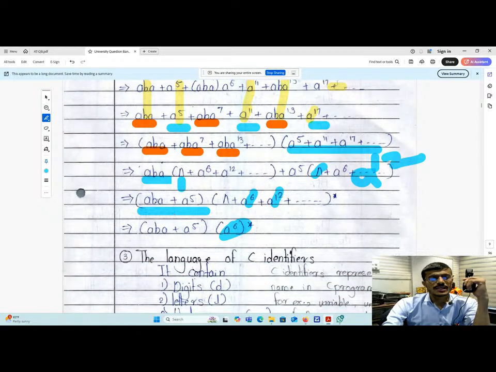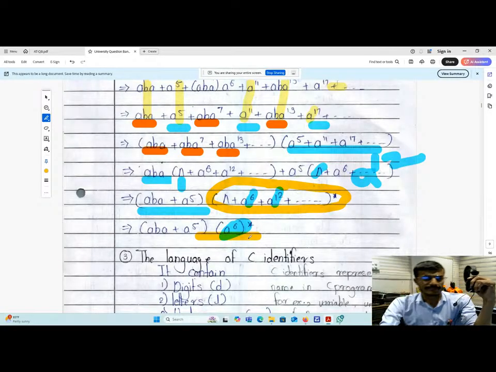So if you see here, ABA plus A raised to 5, and in another bracket null plus A raised to 6 plus A raised to 12 plus A raised to 18 plus, as per the requirement. So for these terms, we will write A raised to 6 raised to Kleene star.